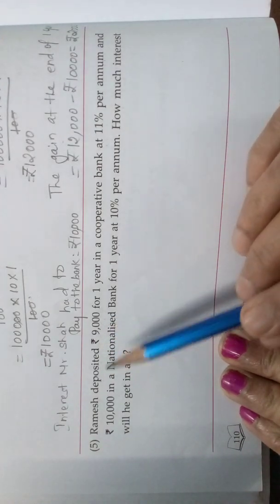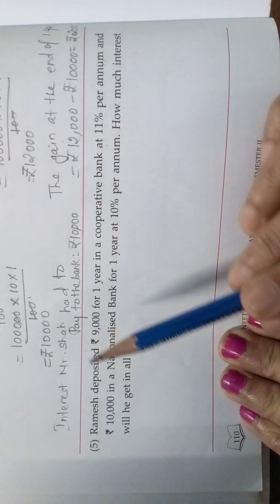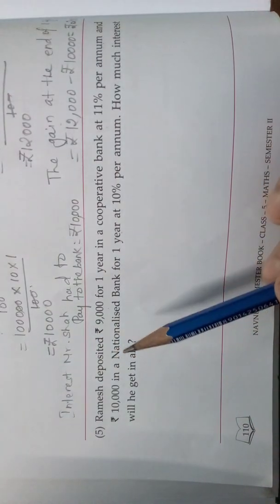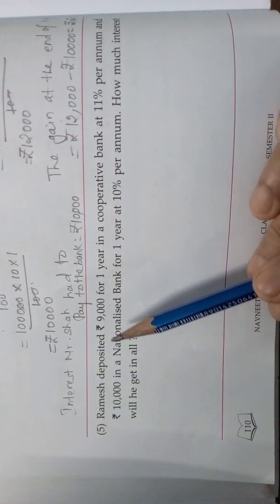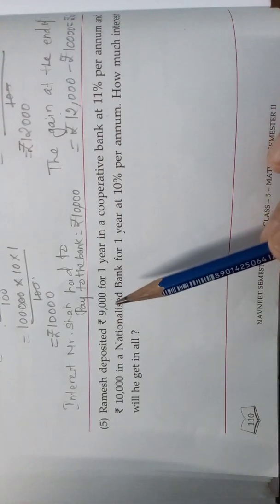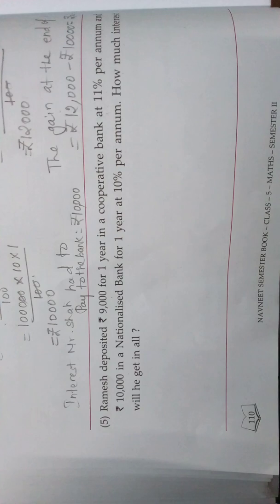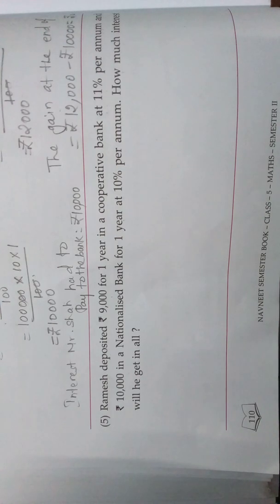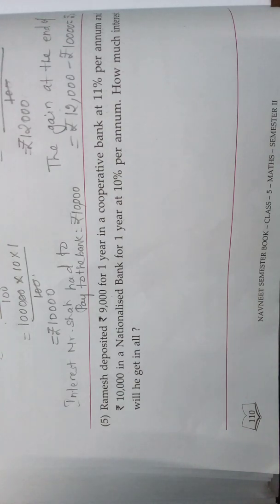that Ramesh got. See here, instead of borrowing, he deposited the money. So, that you should keep in mind. If you deposit the money to a bank, that means you are giving your money to a bank. That means you are having more money. But it will be very risky keeping that money in your home. So, you are keeping it in the bank, and they will give some amount as interest.